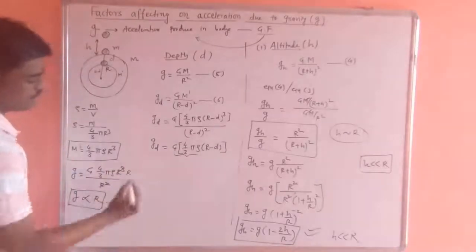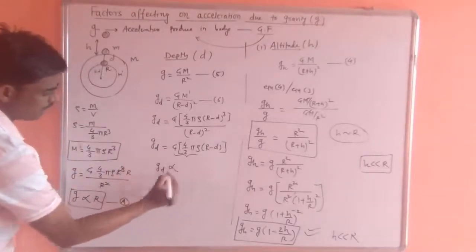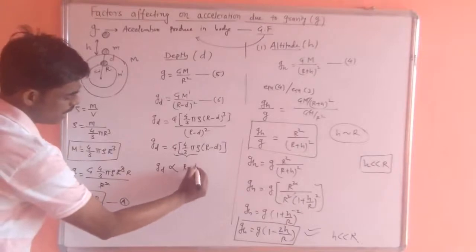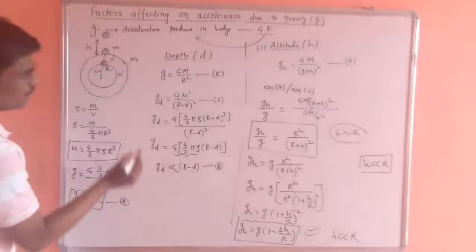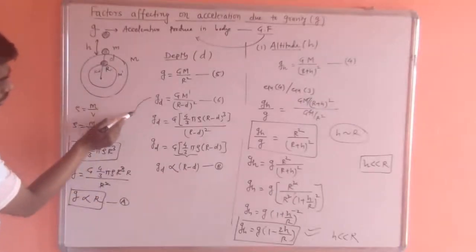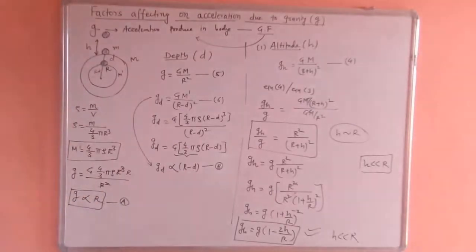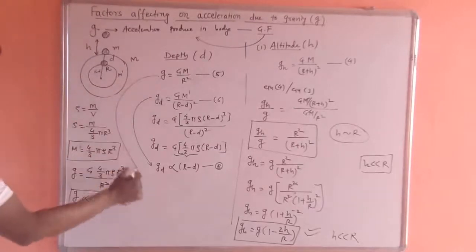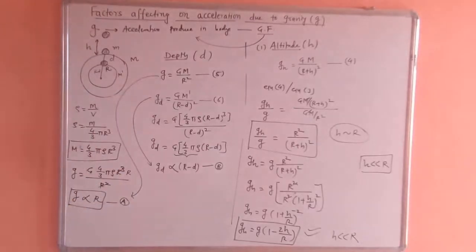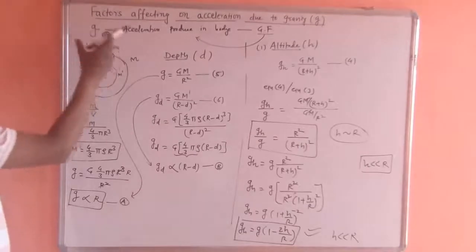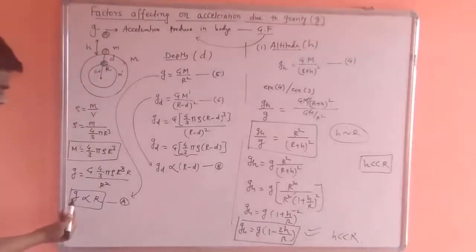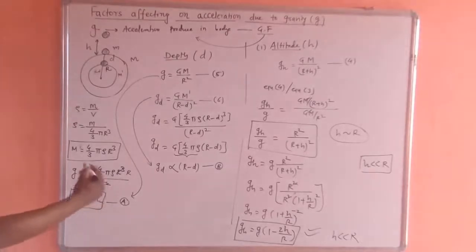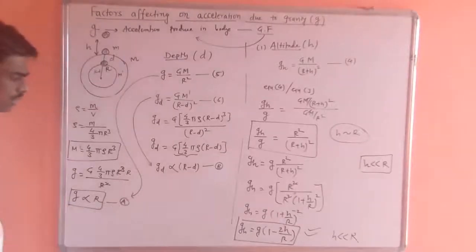This is a whole constant, so g_d is directly proportional to r minus d. This is equation B. That means equation 6 we have converted into equation B, and equation 5 into equation A. By considering Earth as a homogeneous sphere having uniform density, we have expressed g in terms of distance from the center of Earth.